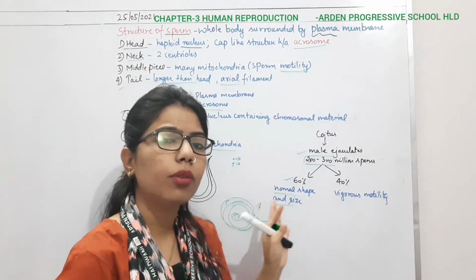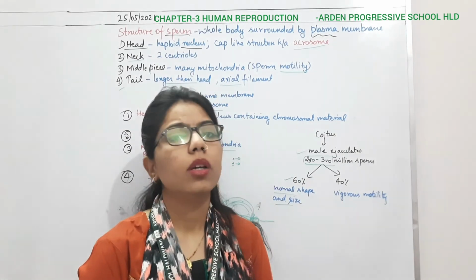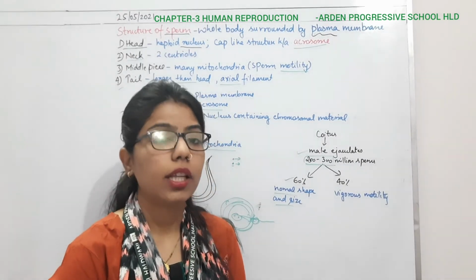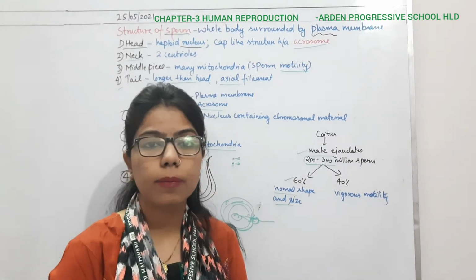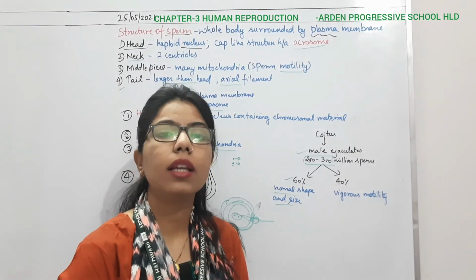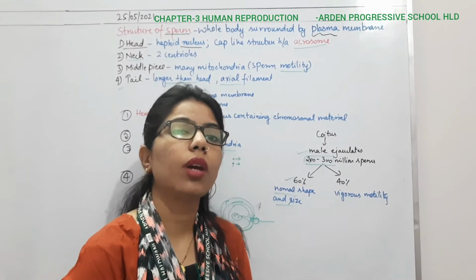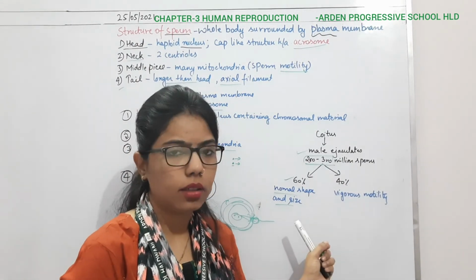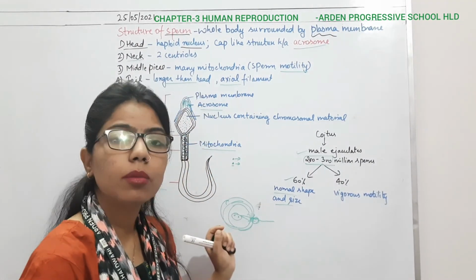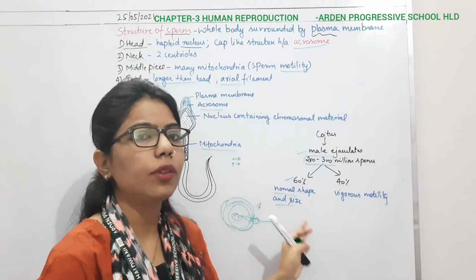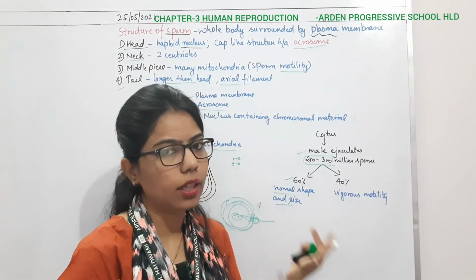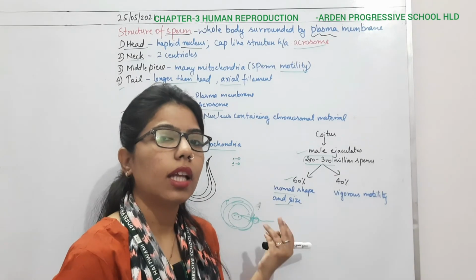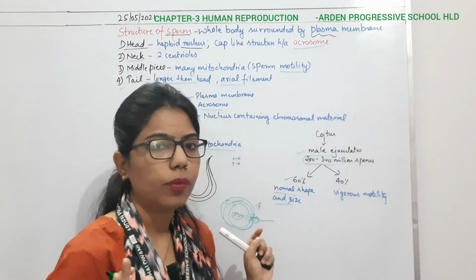Only a few of them reach the ovum for proper fertilization. When they enter the female reproductive system, they can stay alive for 24 to 48 hours. This is the viability of the sperms inside the female, and if they get an ovum, it will get fertilized. Otherwise there will be no fertilization, right?